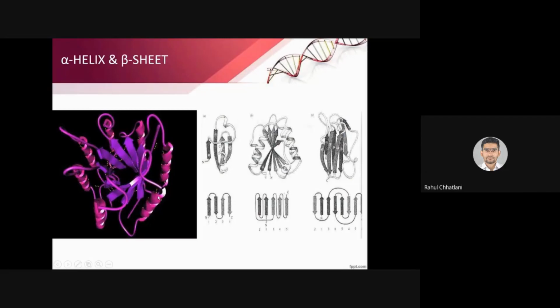You can see the helical structures here. There are 1, 2, 3, 4, 5, 6, 7 helical structures, but they are connected through beta sheets. Yes, the same single strands that are going on, they are beta sheets. So in nature there is always a combination of both the structures, alpha helix and beta sheet. Alpha helix means helical structure and beta sheet means like a paper sheet.